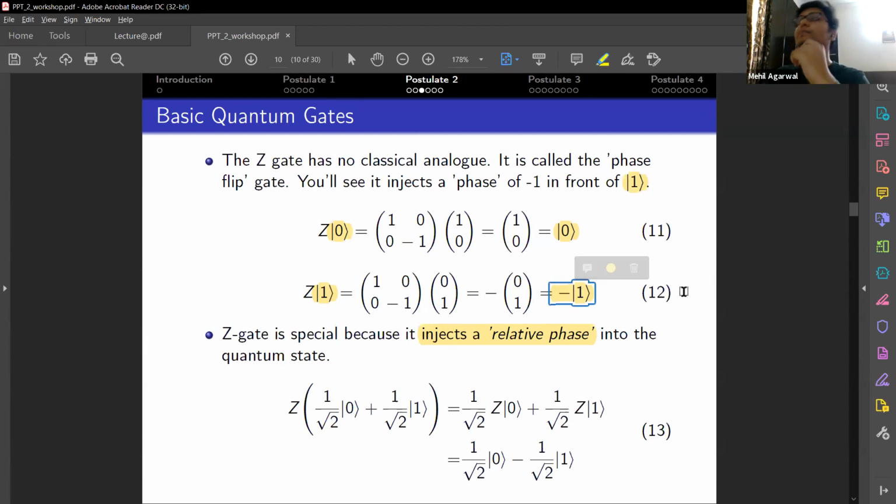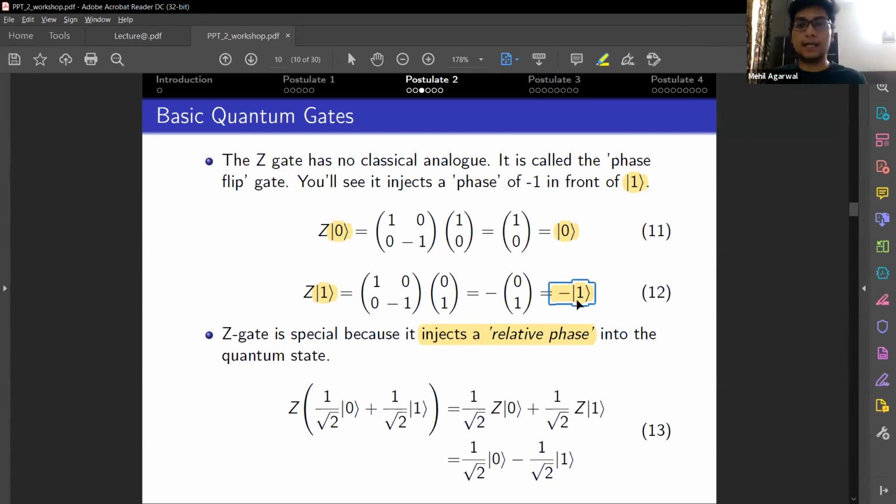If we want to understand it in classical terms, suppose the bit value is one. Sorry, there is no classical analog to this. But global phase basically means that you can take out the phase and not change the state in general.